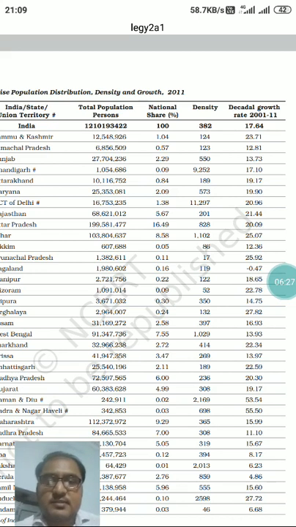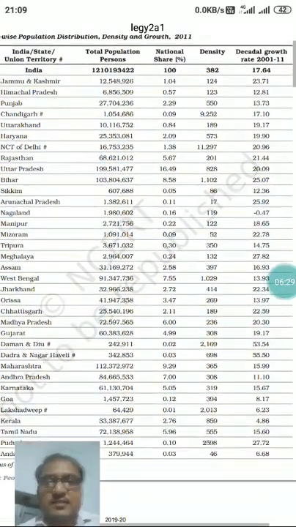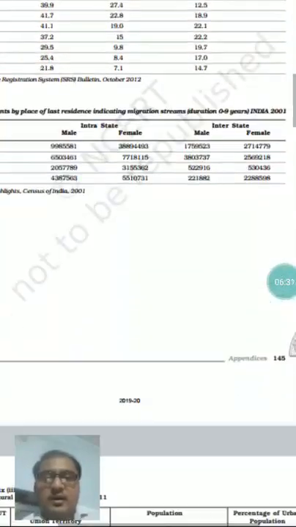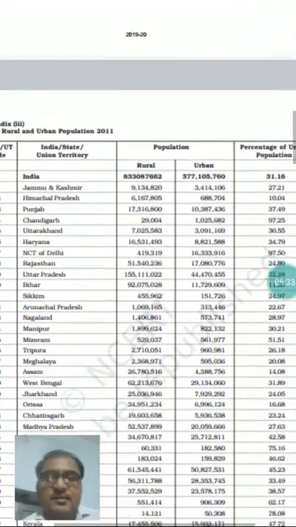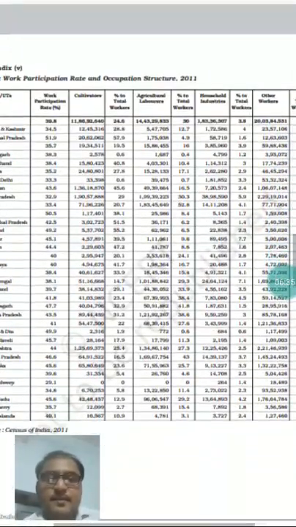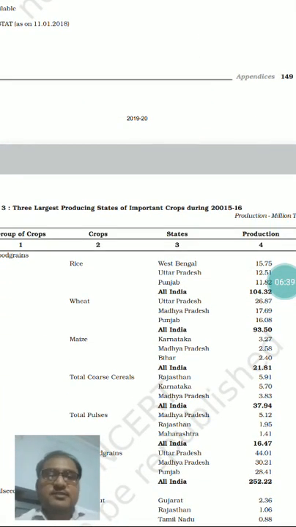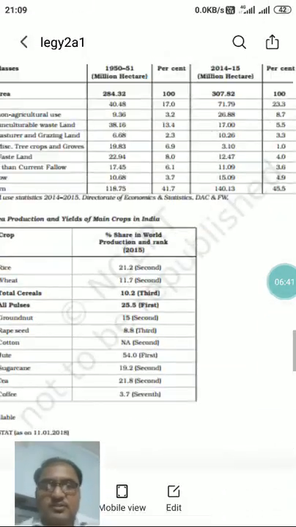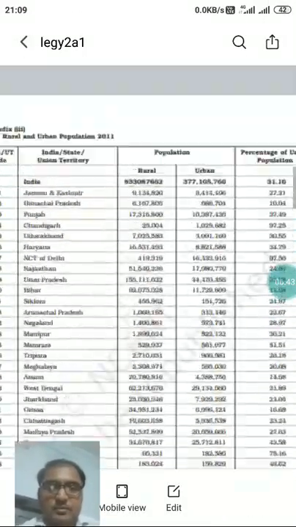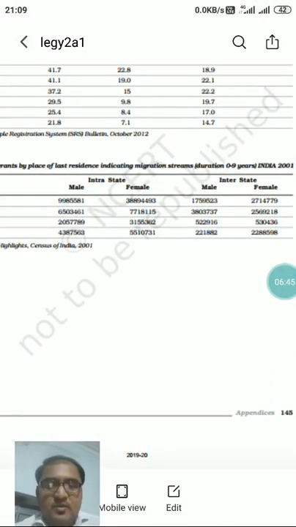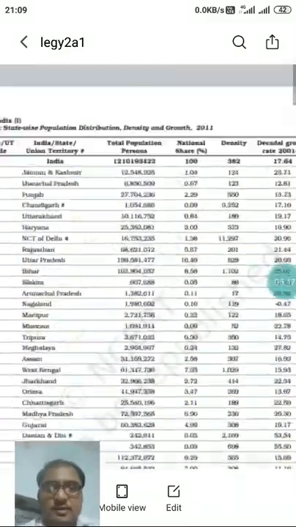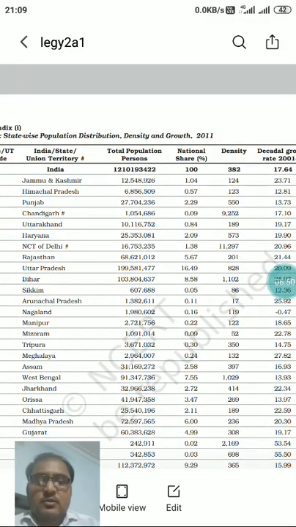All this census 2011 data is shared under these appendices, which are given towards the end of your book. So now I hope that you can easily find out questions based on data.